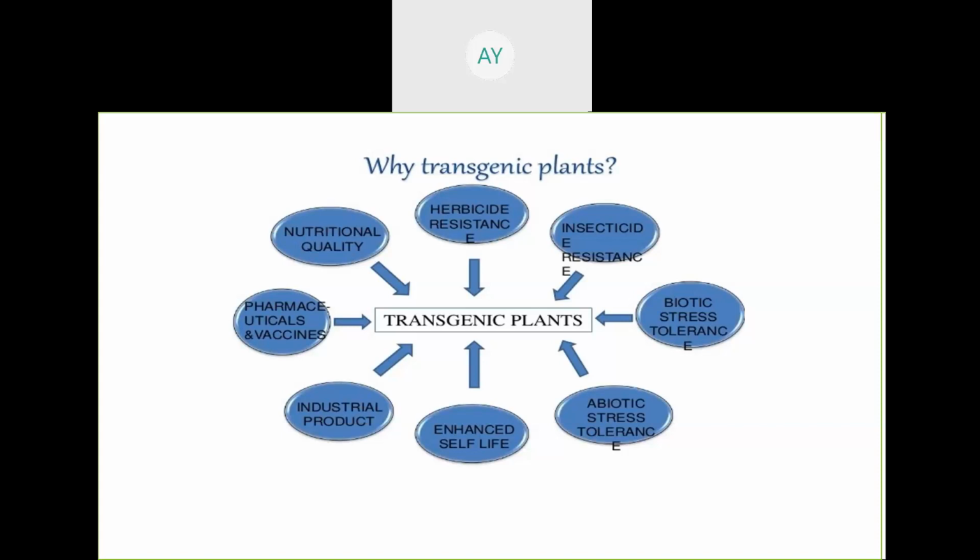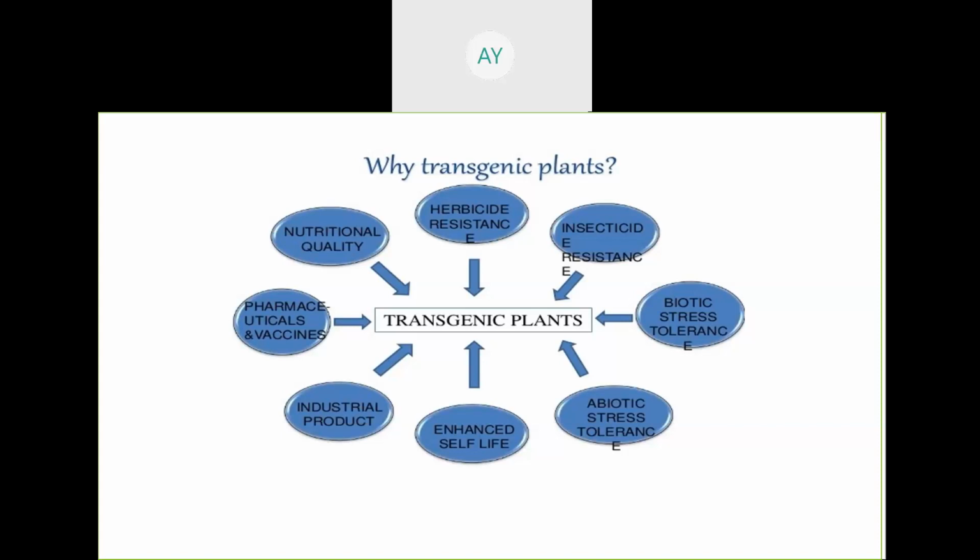So you can enhance the shelf life of vegetables and fruit, to improve the market value. It will be beneficial for the farmer, the seller, and the purchaser, the consumer.